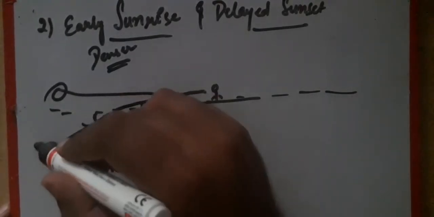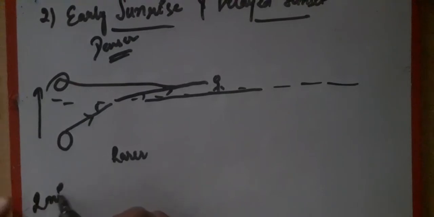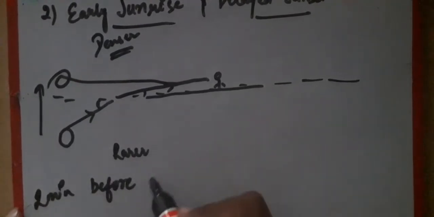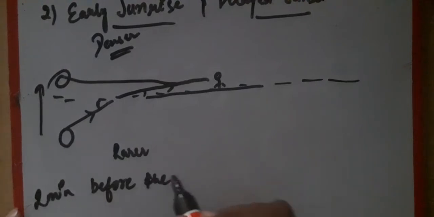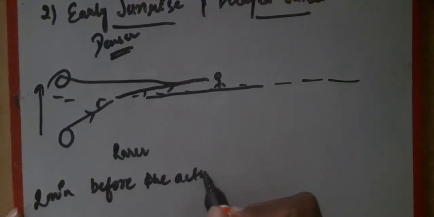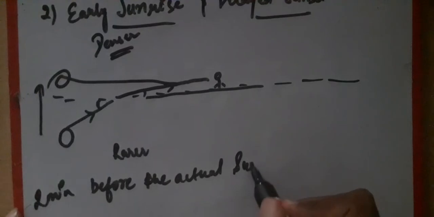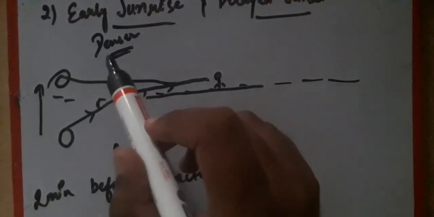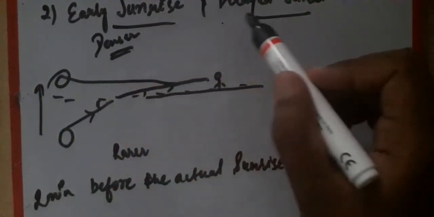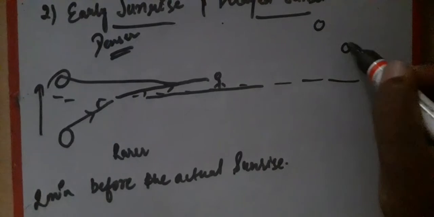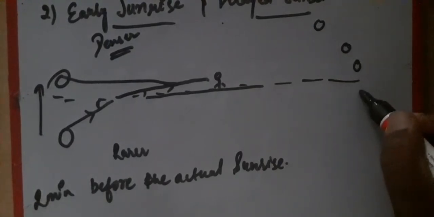This happens 2 minutes before. So we are able to see the sunrise 2 minutes before the actual sunrise, right? Similarly, the sun reaches overhead, and in the evening it sets down.